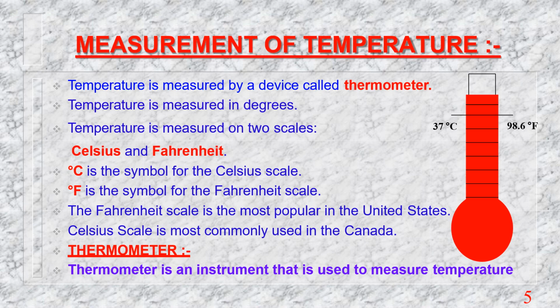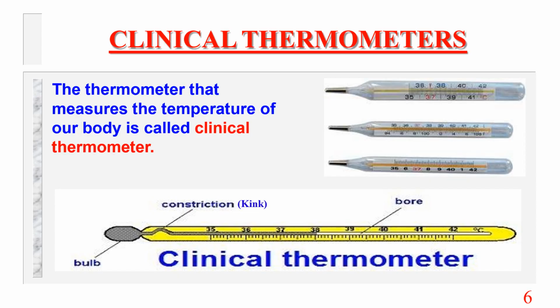Thermometers are of many kinds, but in this chapter, we discuss two thermometers. First, the clinical thermometer, which is used to measure body temperature. Second one is the laboratory thermometer, which is used to measure the temperature of objects present in the lab. Now let us discuss the clinical thermometer.